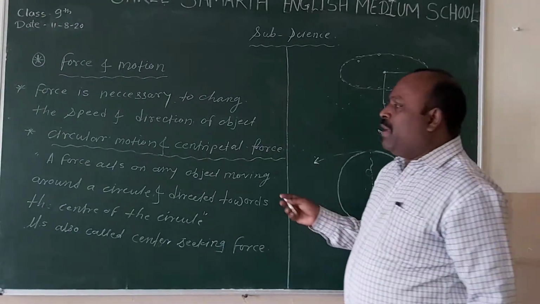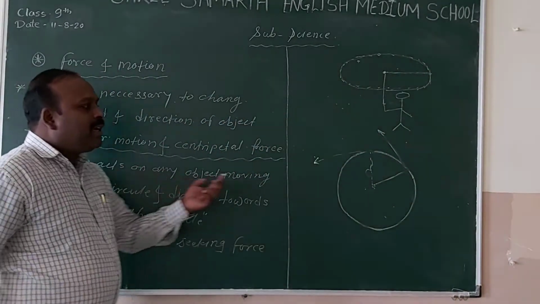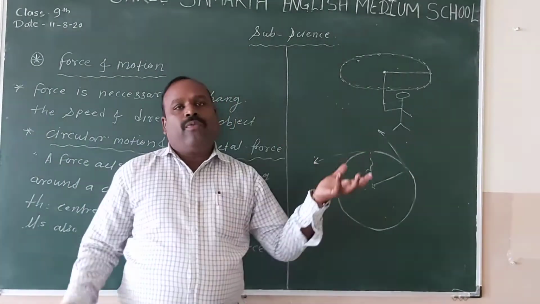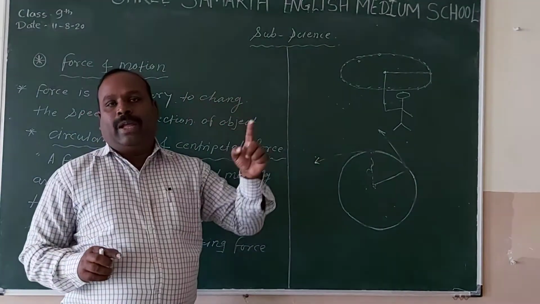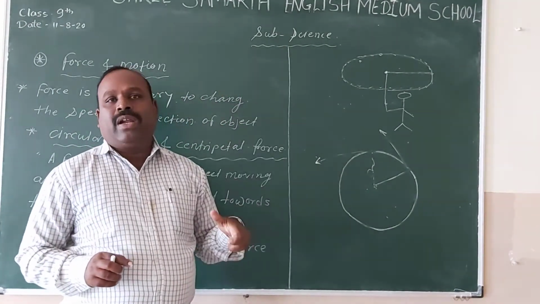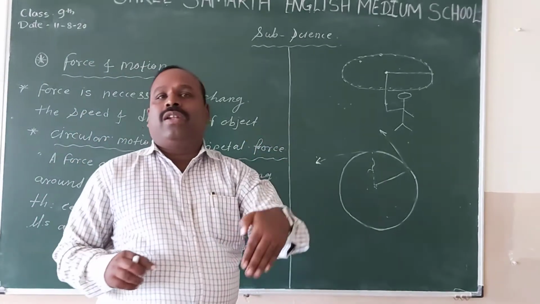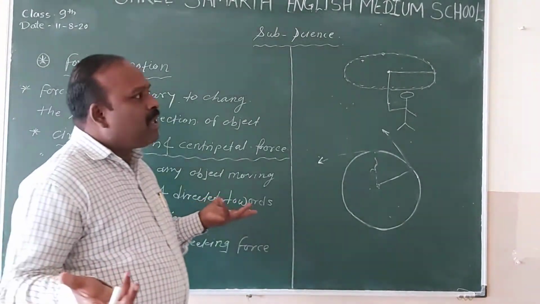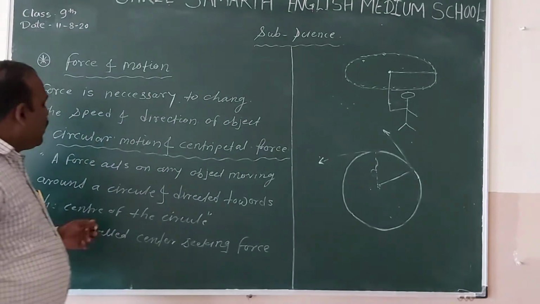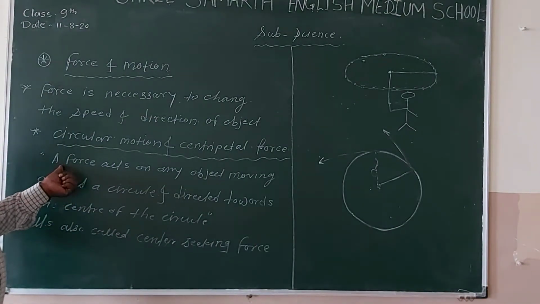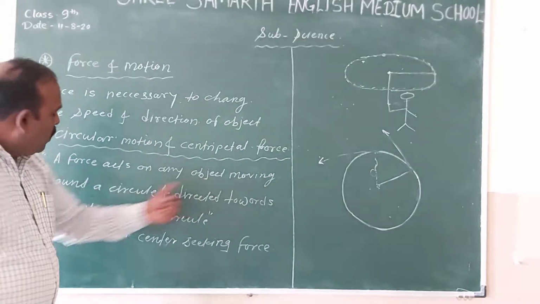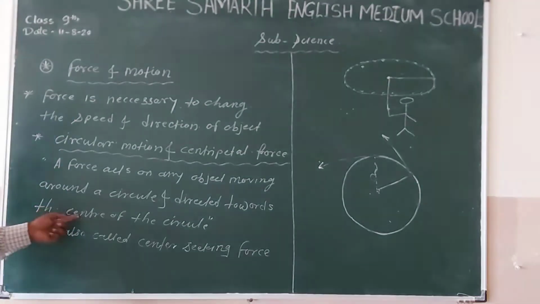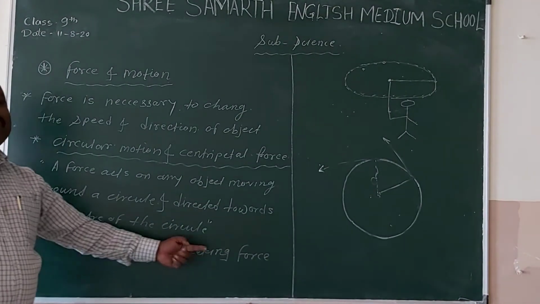So always keep in mind that there is one force acting on a circular body. If any object is moving circularly, there is a force acting on that object, and the direction of that force is toward the center of the circle. And what is that force called? That force is nothing but the centripetal force. So what exactly is the definition of centripetal force? A force on any object moving around a circle and directed toward the center of the circle is called a centripetal force.